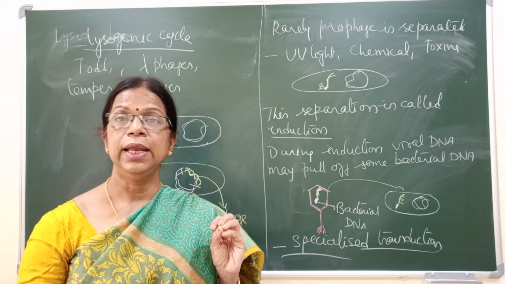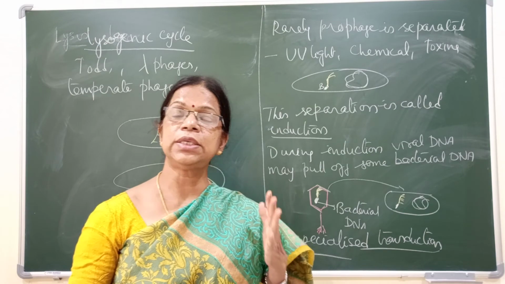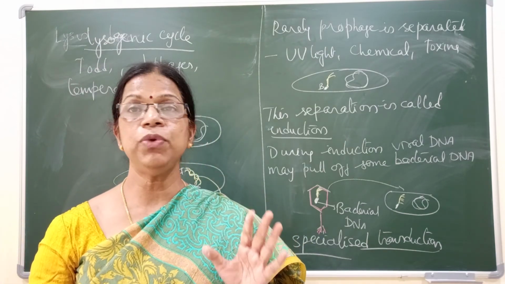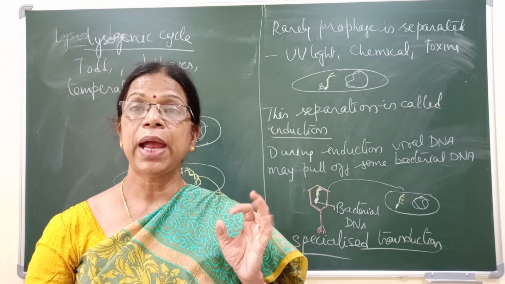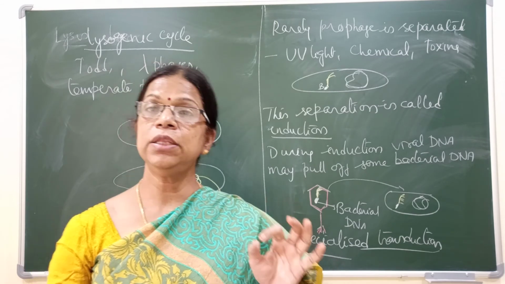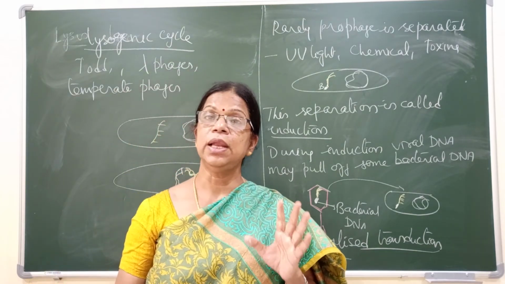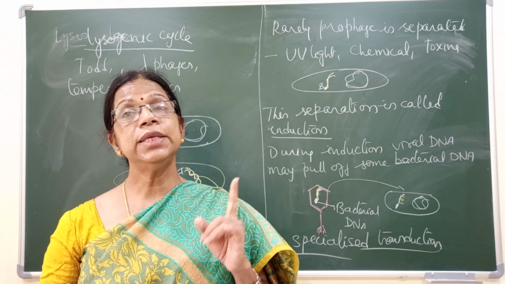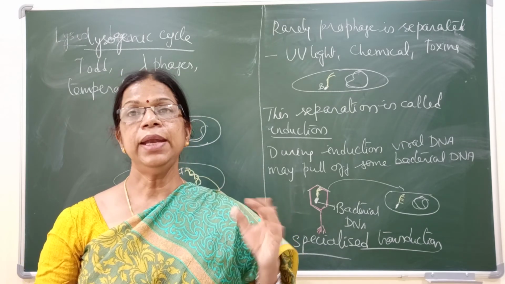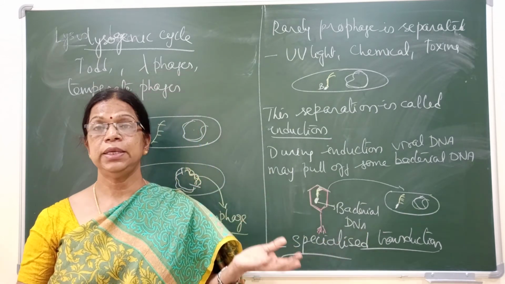So once again, let me summarize what is transduction. Transduction is transfer of genetic material from one bacterial cell to the other with the help of a bacteriophage. And bacteriophage shows two types of replication cycles inside the bacteria. One is called the lytic cycle, another is called the lysogenic cycle. Lytic cycle takes place in T-even phages. At the end of the lytic cycle, viral particles are released.